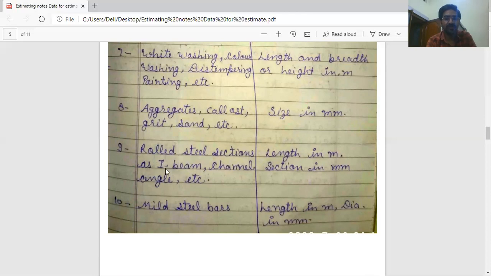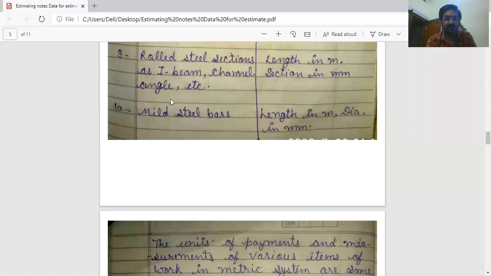Next is rolled steel section such as I-beam, channel, angle, etc., steel section or aluminum section. In these sections, length is measured in meter and section in millimeter. Mild steel bars used in RCC, reinforced cement concrete: length in meter and diameter in millimeter. So these bars are available in the market in millimeters.